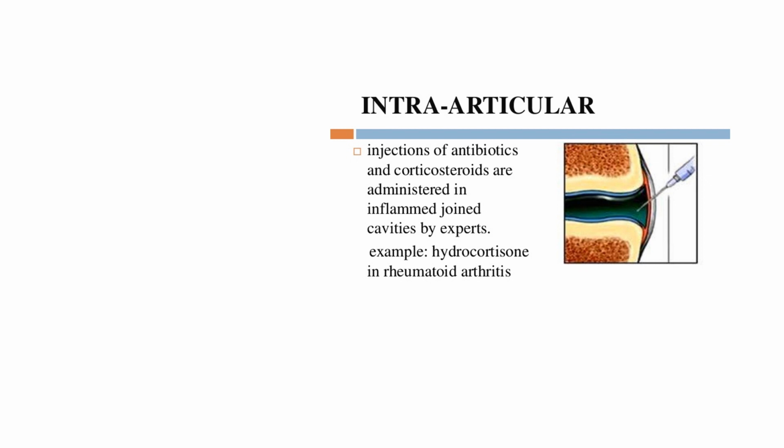Coming to intra-articular, as I told you, the name suggests injection into the articular spaces. Here, usually we inject antibiotics and corticosteroids where a joint is inflamed. To relieve the pain and inflammation, we usually inject antibiotics and corticosteroids. Example, hydrocortisone in rheumatoid arthritis.